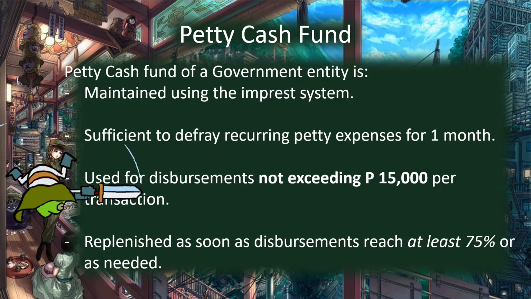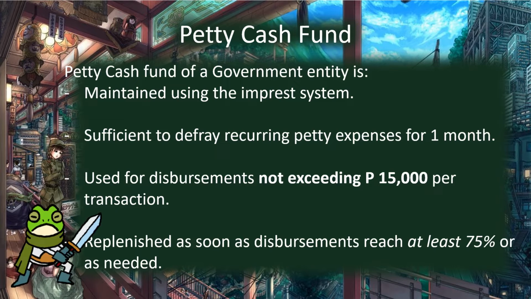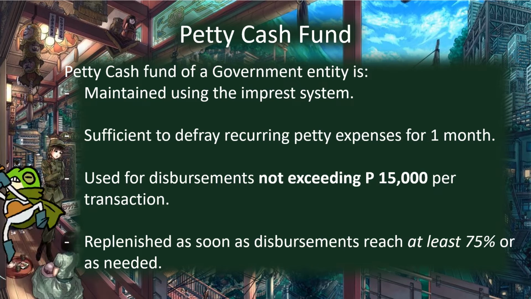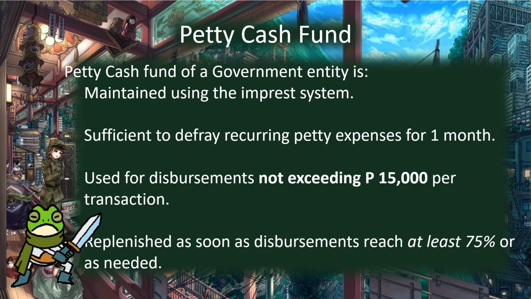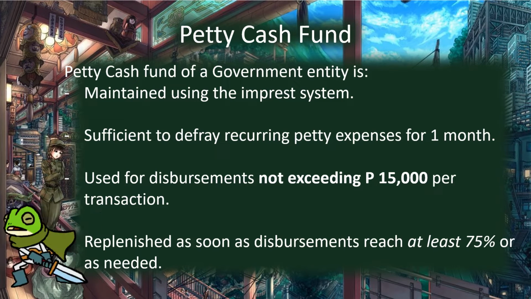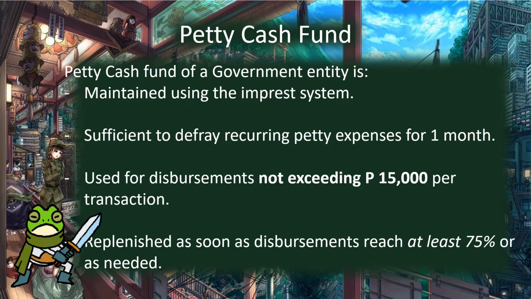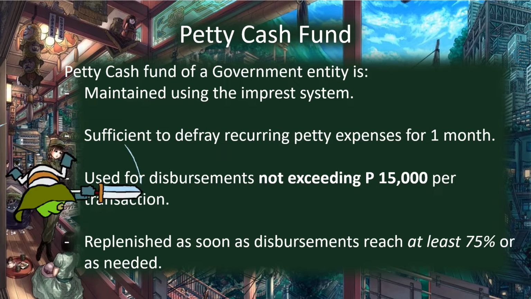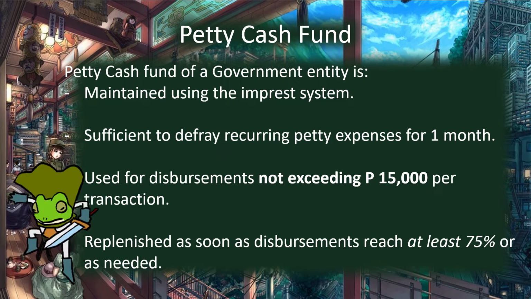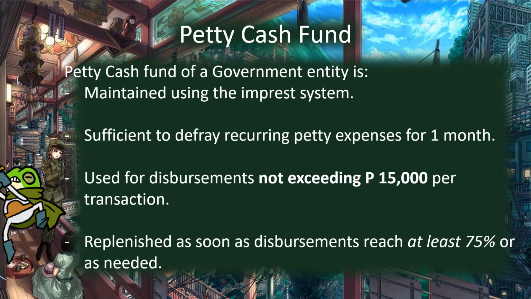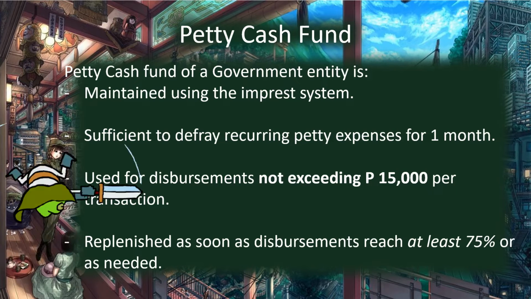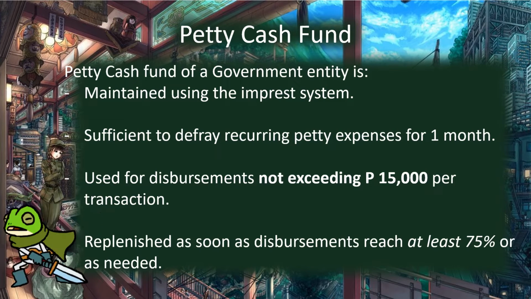So imprest fund system is usually followed in handling petty cash transactions. Next characteristic is sufficient to defray recurring petty expenses for one month. Then third is used for disbursements not exceeding 50,000 per transaction. And last is replenished as soon as disbursements reach at least 75% or as needed.